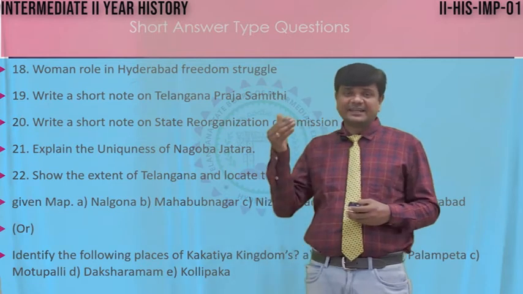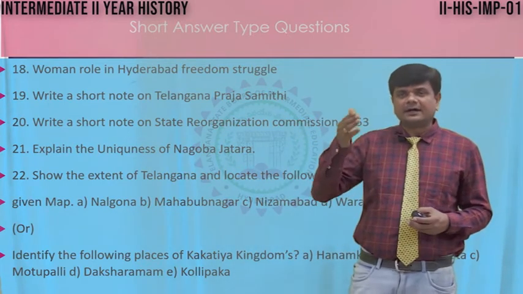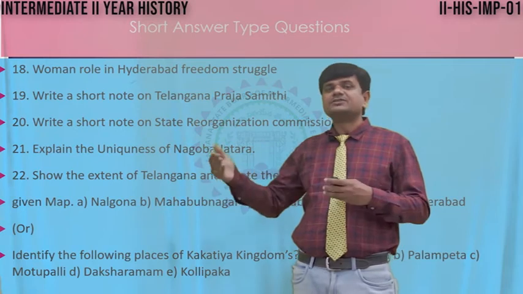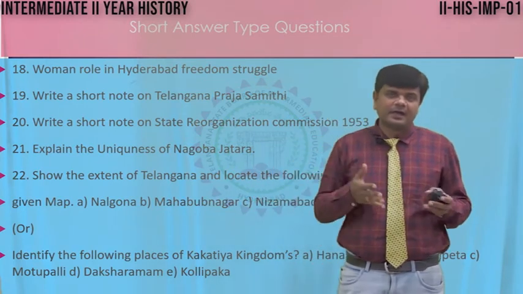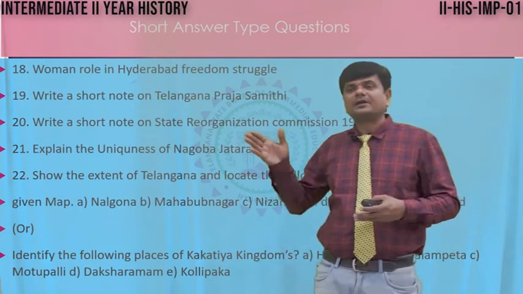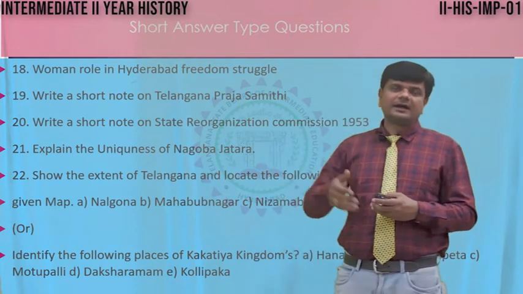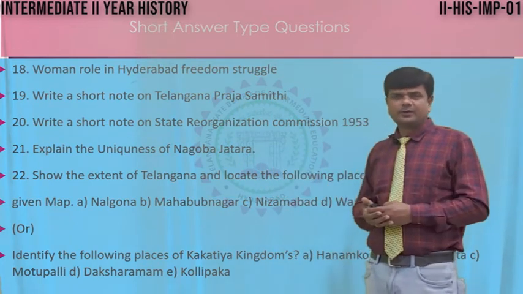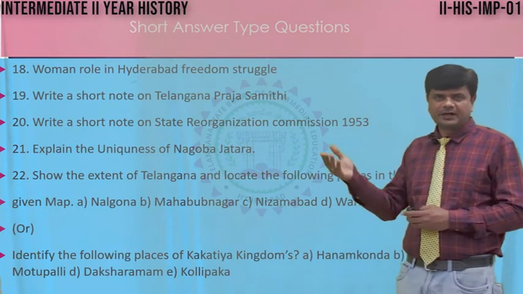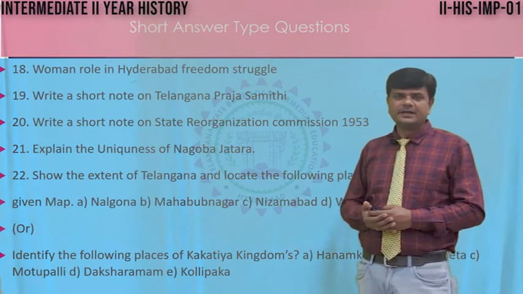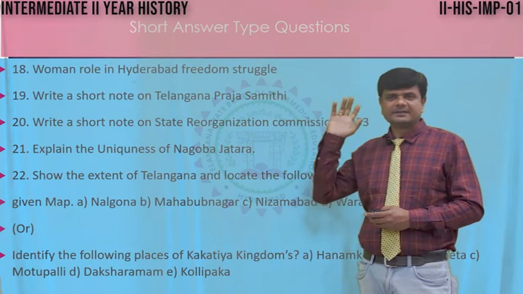In the 1969 movement, how the TPS party played a major role. The leaders of this party, how they led the movement, you also have to mention. Later, of course, you have to write about Channa Reddy also, Mallikarjun. These are the names you have to mention in Telangana Praja Samiti.